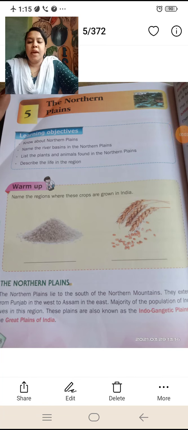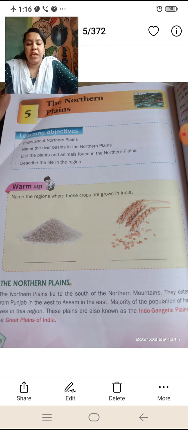Good morning, students. I am going to take a class for 4th standard, social, 5th chapter, the Northern Plains. Here they have given the learning objectives: know about the Northern Plains, name the river basins in the Northern Plains, list the plants and animals found in the Northern Plains, and describe the life in the region.